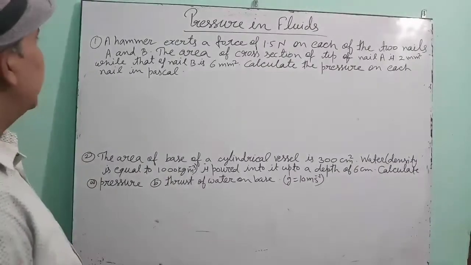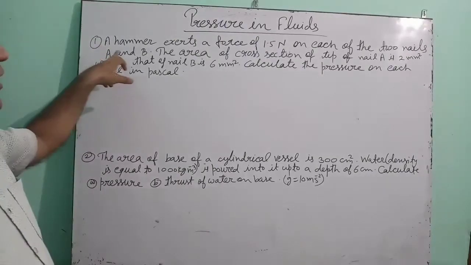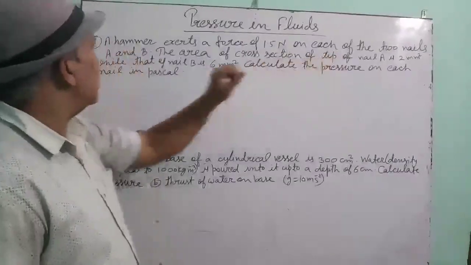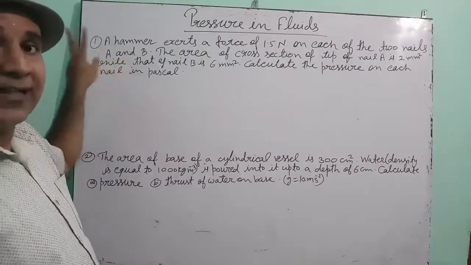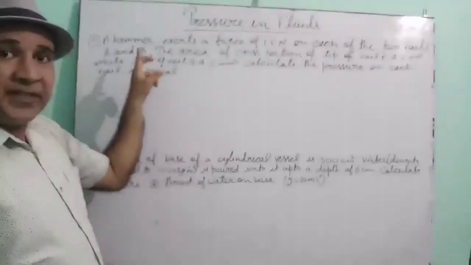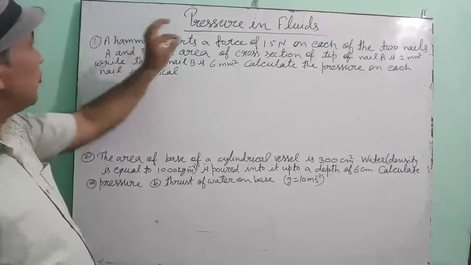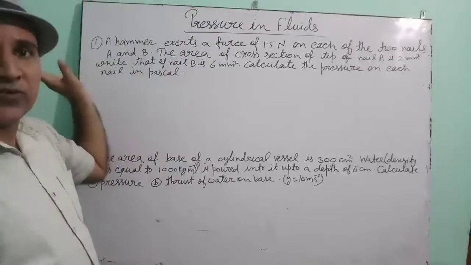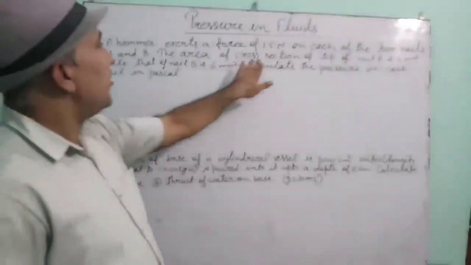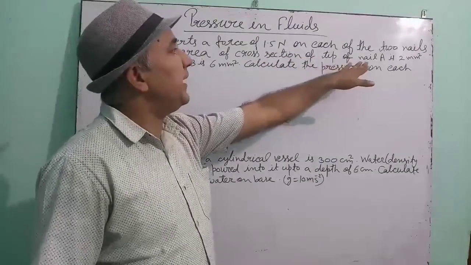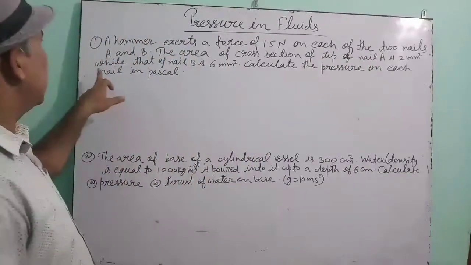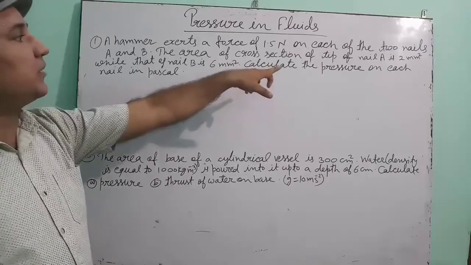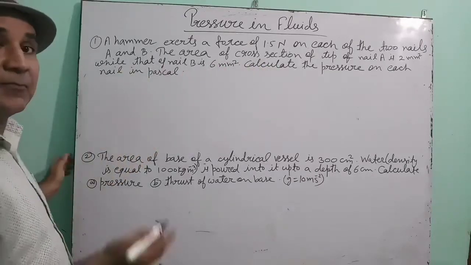Okay children, now see the numericals. The first numerical: a hammer exerts a force of 1.5 Newton on each of the 2 nails A and B. On nail A also 1.5 Newton force is applied. On B also 1.5 Newton force is applied. The area of cross section of the tip of nail A is 2 mm square, while that of nail B is 6 mm square. Then calculate the pressure on each nail in Pascal.